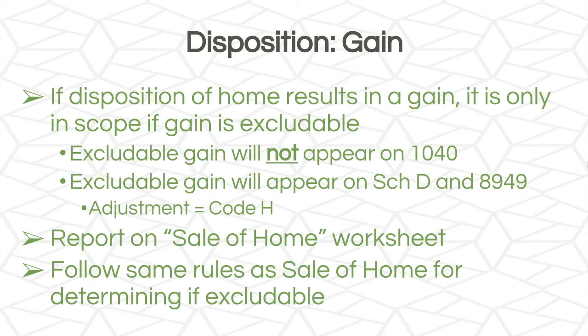If the disposition of the home results in a gain, it is only in scope if the gain is excludable, and the excludable gain will not appear on Form 1040. It will appear on Schedule D and Form 8949, and there will be an adjustment code H. For gains, we'll report on the sale of home worksheet, and we'll follow the same rules as sale of home for determining if it's excludable.